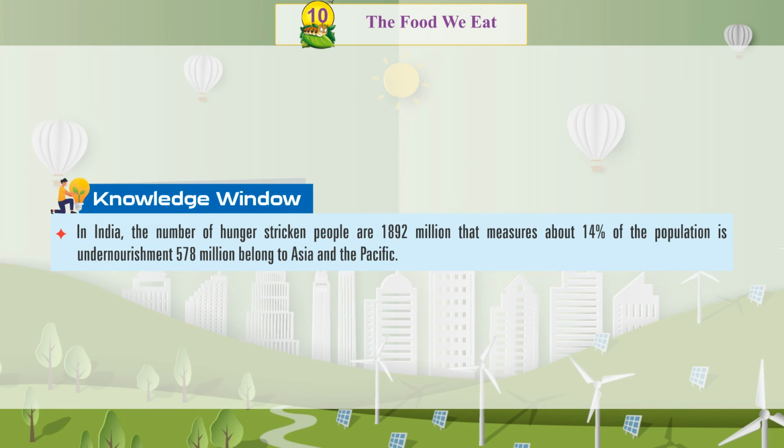Knowledge window. In India, the number of hunger-stricken people is 1,892 million. That measures about 14% of the population is undernourished. 578 million belong to Asia and the Pacific.